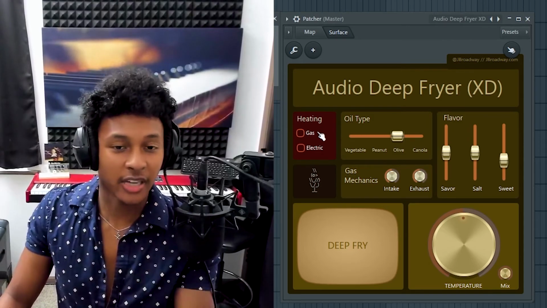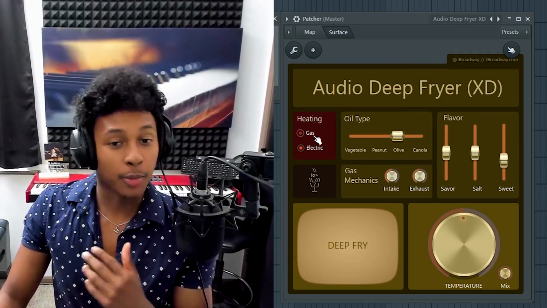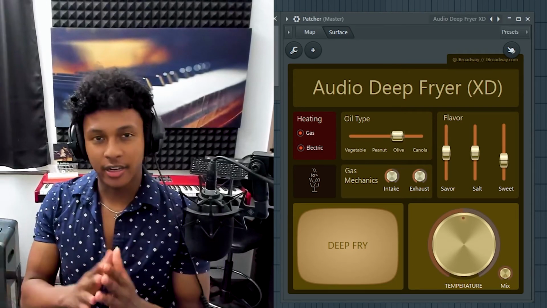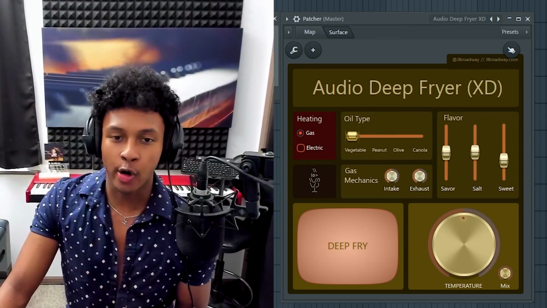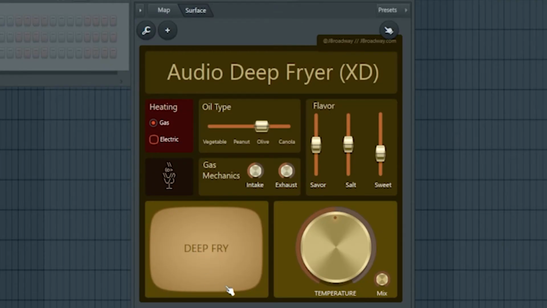First, you gotta select your type of heating, okay? You can select gas or you can select electric, and you could also do both gas and electric to get a hybrid of the two. And then all you have to do is select your oil type. Those are the only two things you need in order to use the Audio Deep Fryer. Over here, I just have a simple sine wave. Now let's turn on the deep fryer. Here's how it sounds.